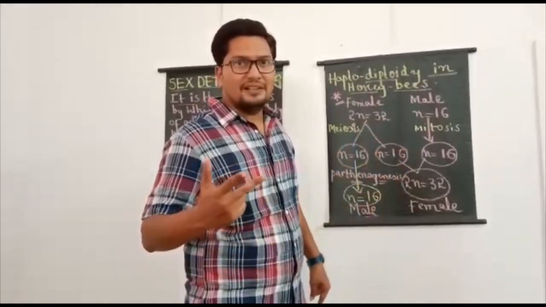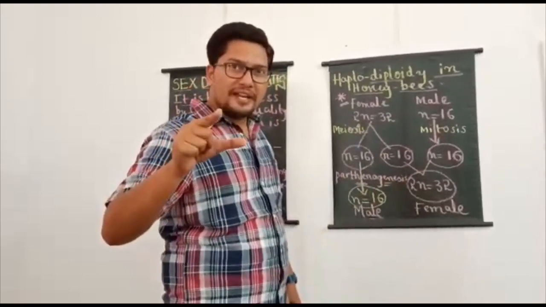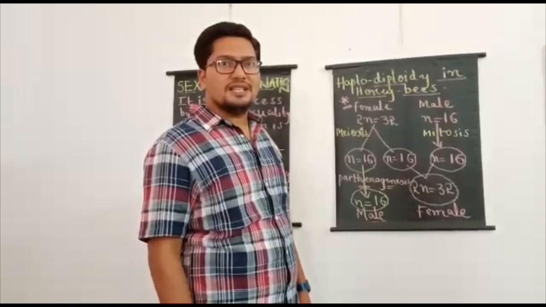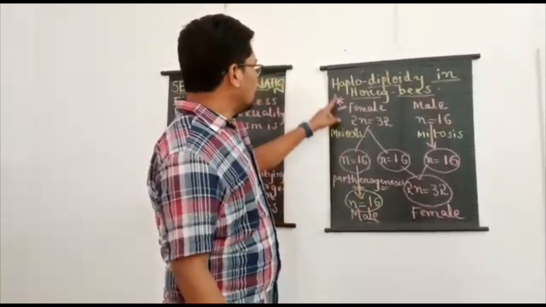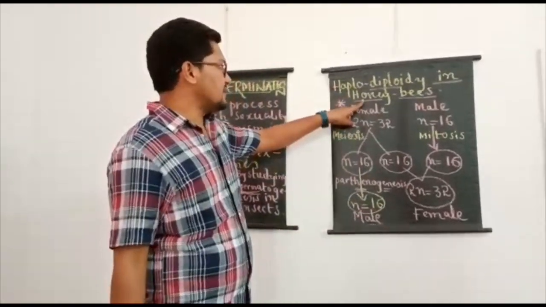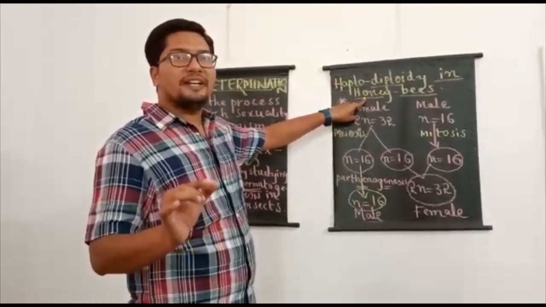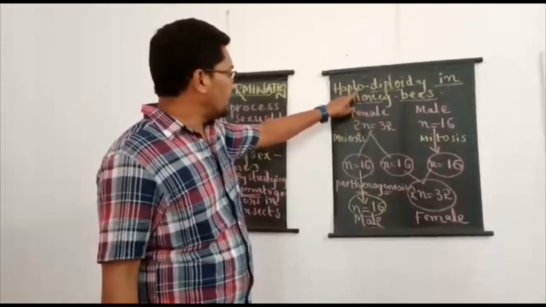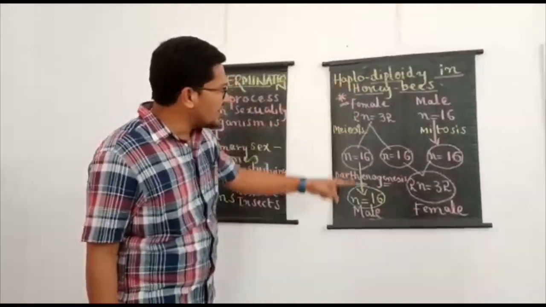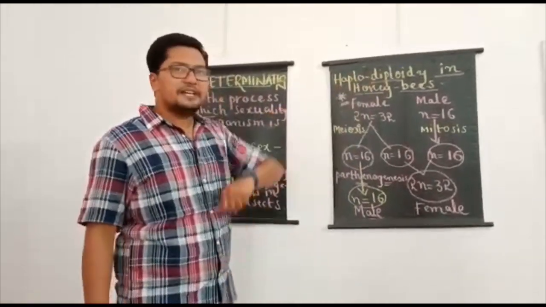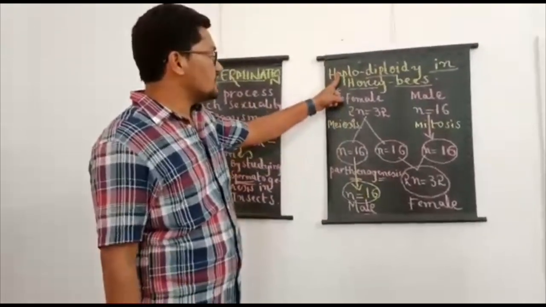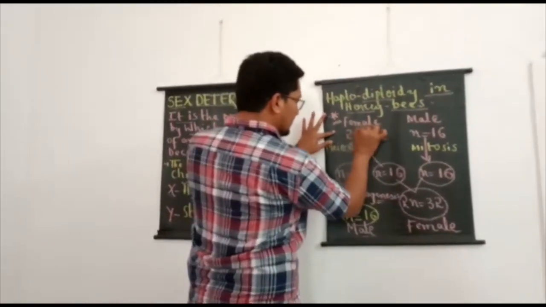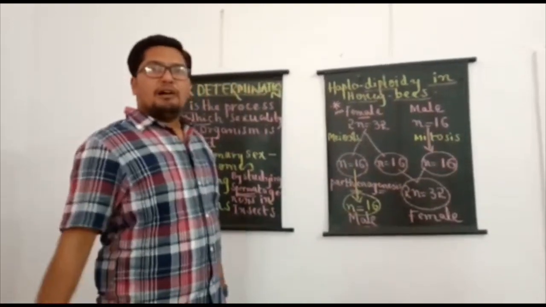But here the sex of the offspring is determined by difference in sets, and we know that we represent one set of chromosomes as N and two sets of chromosomes as 2N. So when the sex is determined based on difference in number of sets of chromosomes, that is a special case which is observed in honeybees. And you know the most common Indian honeybee's scientific name is Apis indica, and we can see what is that speciality and what is this special type of sex determination which is called haplodiploidy. And in honeybees, females only are diploid.